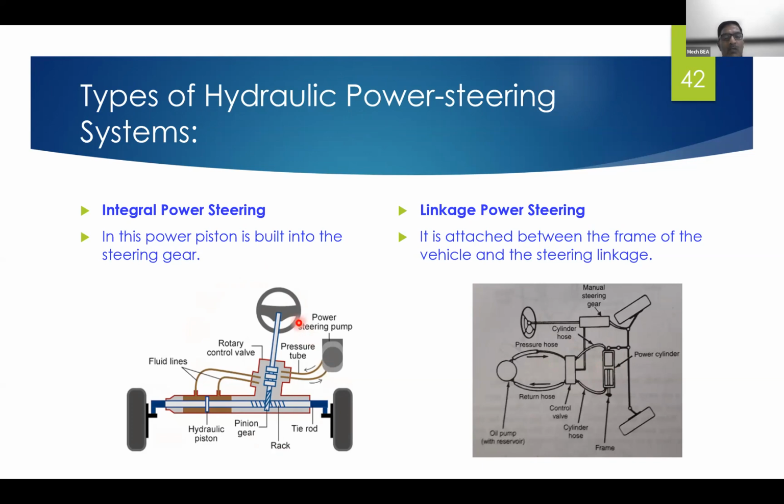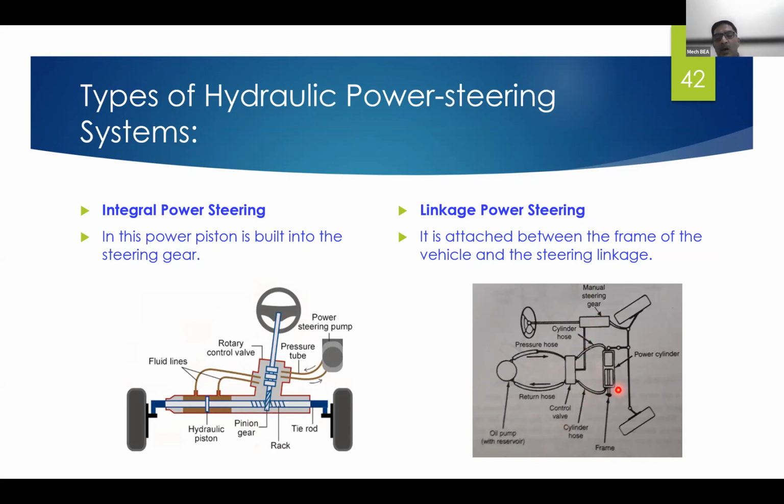In integral power steering, once the rotary motion is converted into to and fro motion of another element, that to and fro motion is supported with the hydraulic assist.